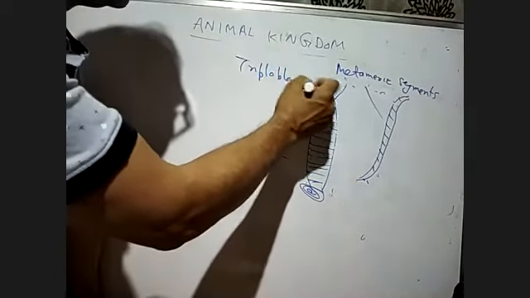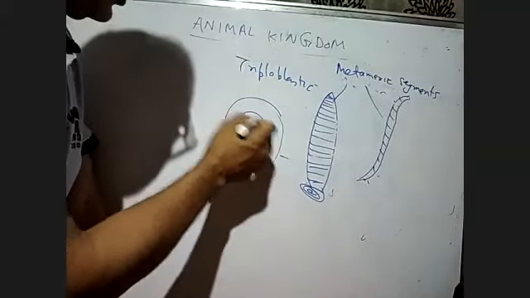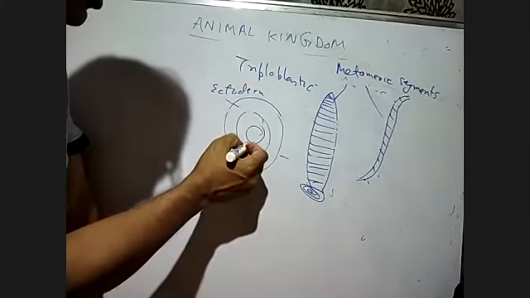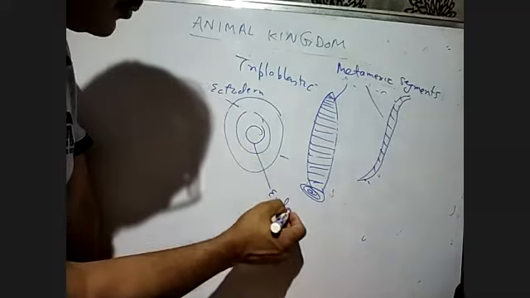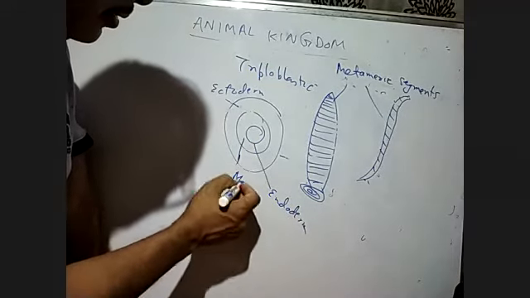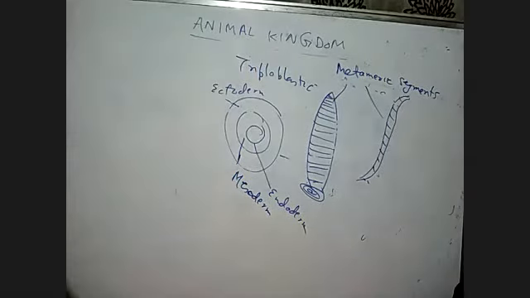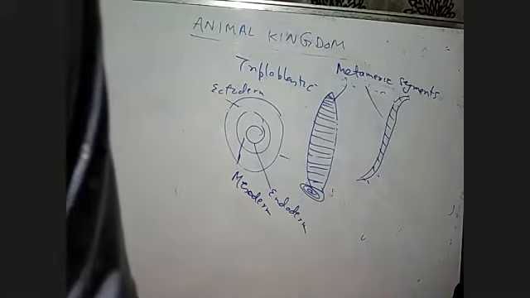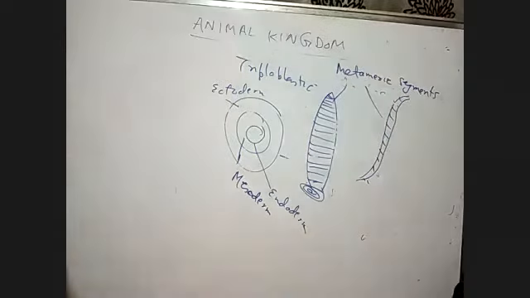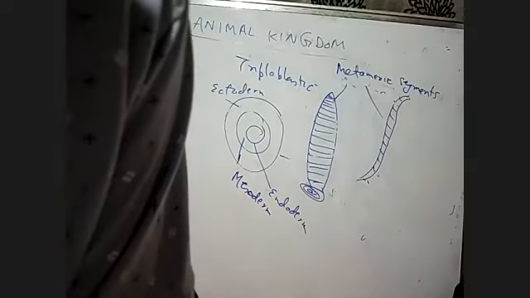Triploblastic means that at the embryonic stage they have the ectoderm, the endoderm, and the mesoderm. I have already told you this in the previous classes: triploblastic means they have three layers of organization, ectoderm, endoderm, and mesoderm, in the embryonic stage.